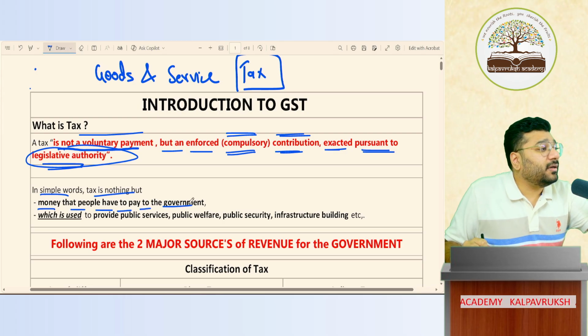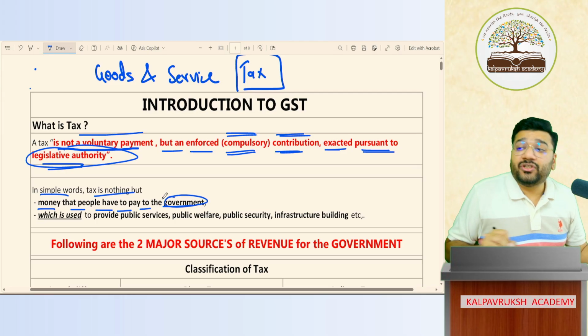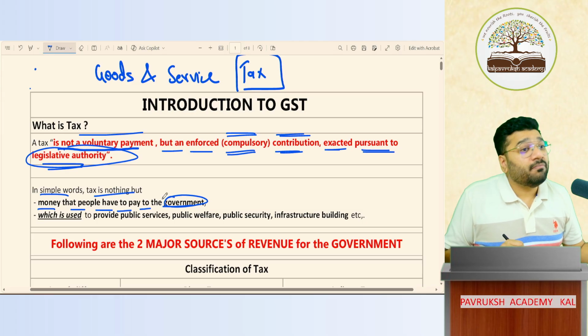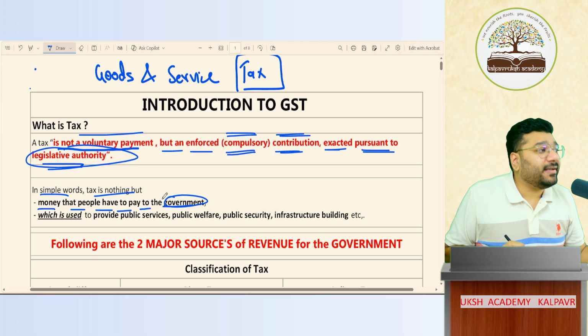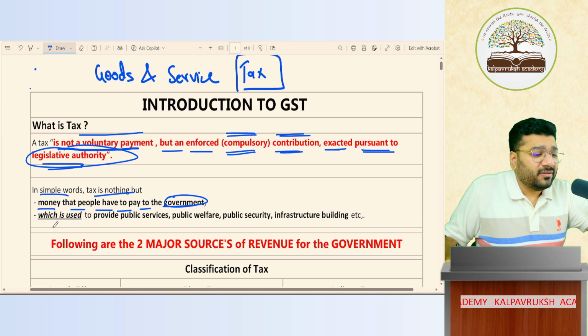Okay. In simple words, tax is nothing but money that the people have to pay to the government. Which government? Both governments, central government and state government. Tax is nothing but money that the people have to pay to the government, and that tax will be used.